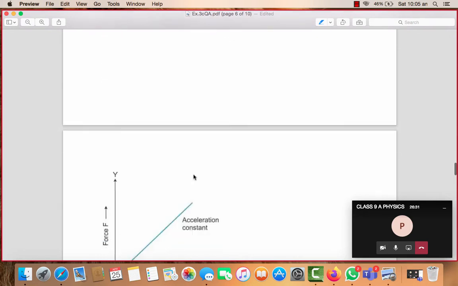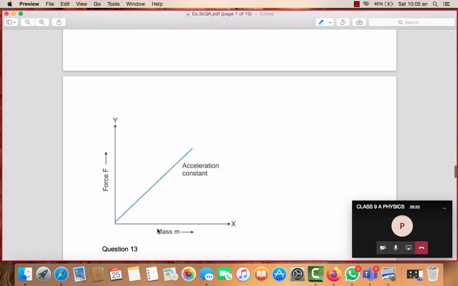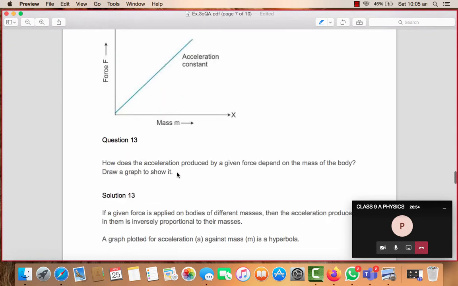Let's see the next one. Again, force and mass. Again, they are directly proportional, so the graph is a straight line. Remember, in physics, one concept is applicable everywhere: if any two physical, measurable quantities are directly proportional, then the graph between the two will always be a straight line like this. Fine. Let's move to the next student.